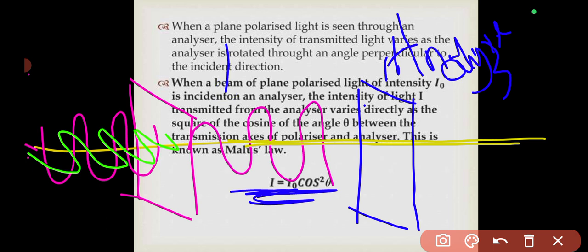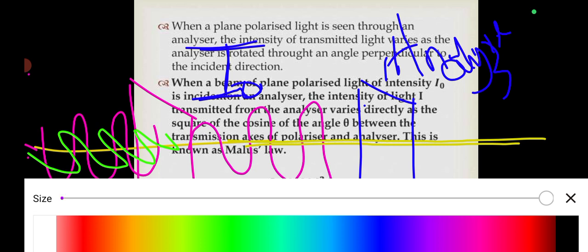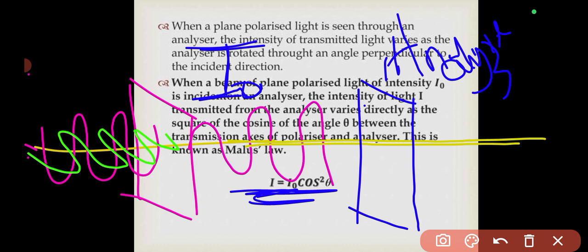Here's what happens. The intensity of this plane polarized light, let's represent it using I naught. By the time it moves out of this slit, if it were in this direction, the intensity will be the same. But if the analyzer is rotated in a particular direction such that it creates an angle theta,